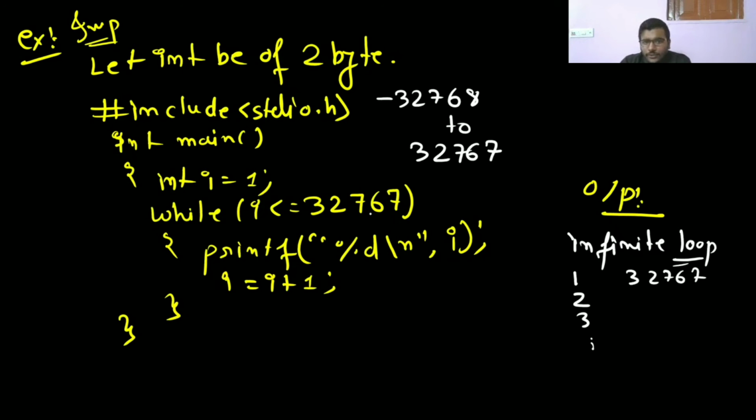Now if we add plus 1 to it, it is going to be minus 32768. Because if we add 1 to the integer 32767, as in the previous lecture where I took this kind of question, it goes out of range. In the int range, there is no 32768. So it will go around like a circle, to minus 32768, then minus 32767, like this. It will keep on repeating. It will go into an infinite loop.